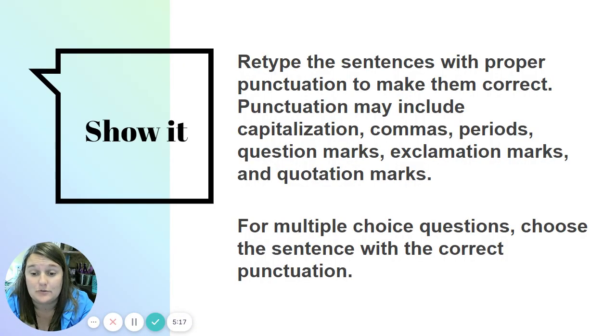You're going to have to write sentences that use dialogue correctly with the correct punctuation. You are also going to have some multiple choice questions where you have to choose the sentence with the correct punctuation. Please, please, please use that quick reference that I posted, okay?